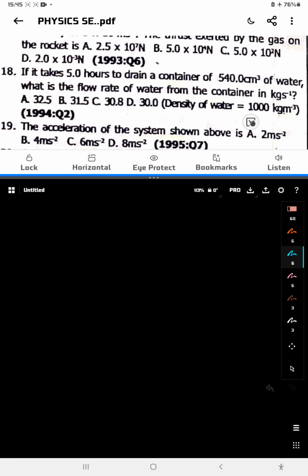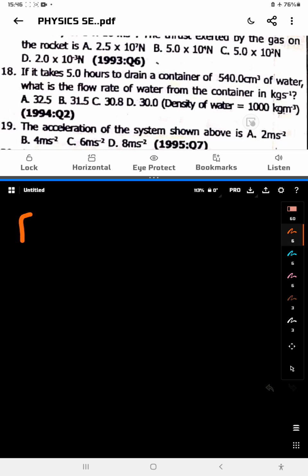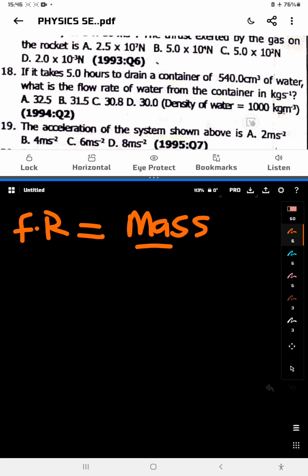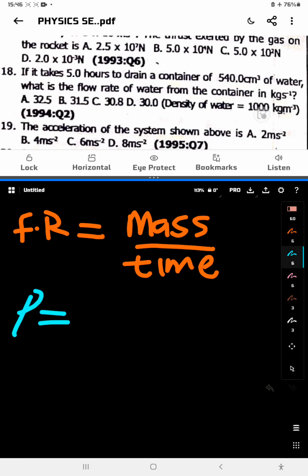Now when they ask you for flow rate, the formula for flow rate, I'll first start from there. Flow rate, we'll put it like this: FR, flow rate. The formula for flow rate is mass over time. So we will surely use that 5 hours they give us. But how do we solve for this mass? They don't give us mass, but they give us volume and density. But there's a relationship. The relationship says whenever you have density, it equals mass over volume. So what we will do now, we'll make mass the subject of the formula.